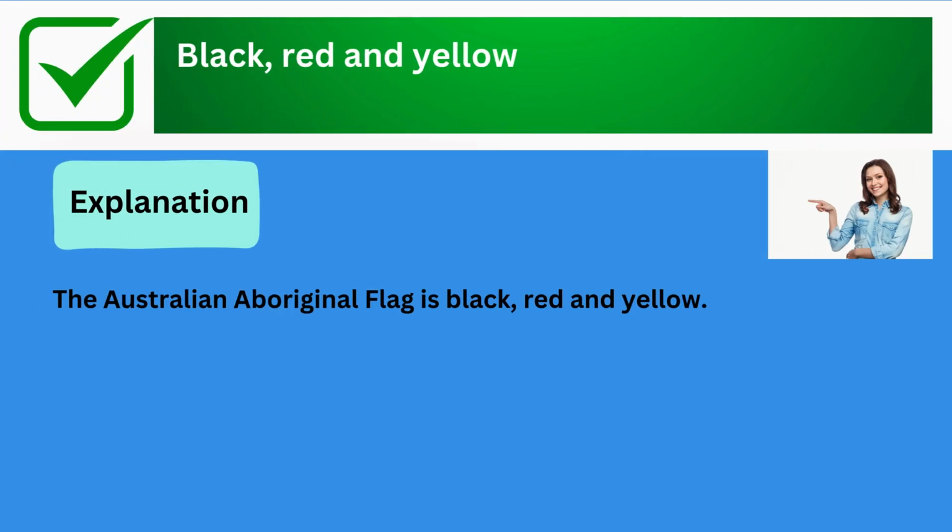The correct answer is black, red, and yellow. Explanation: the Australian Aboriginal flag is black, red, and yellow.